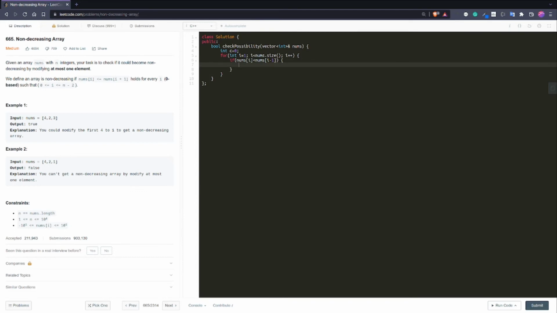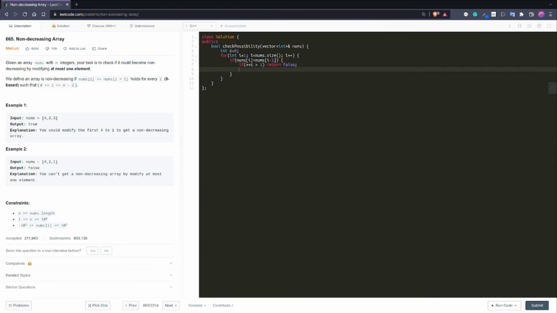So this is the case. What I want to do here is increment the count first, and then check if it is going over 1. I did both of them in the same line.